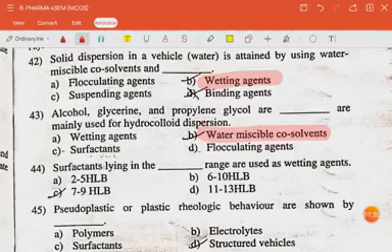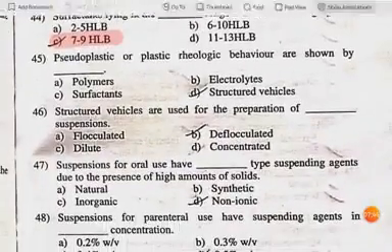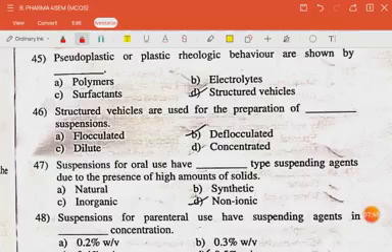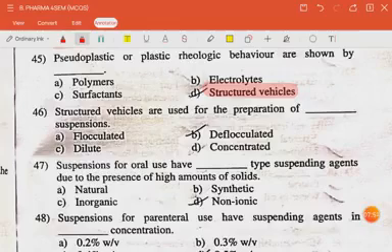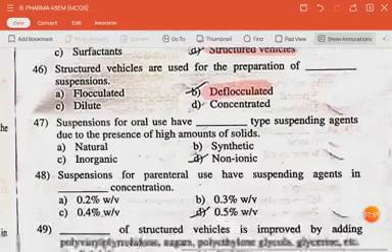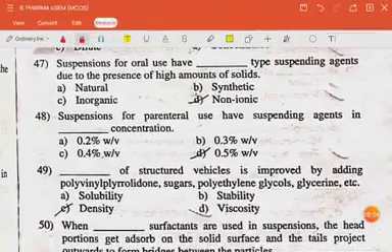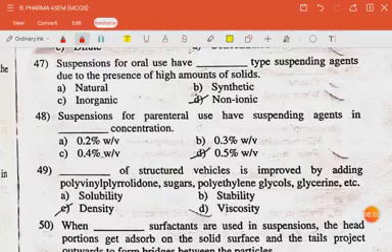The next question is surfactants lying in the dash range are used as wetting agents. The answer is 7 to 9 HLB. The next question is pseudoplastic or plastic rheologic behavior are shown by structured vehicle. The next question is structured vehicle are used for the preparation of deflocculated suspensions. The next question is suspension for oral use have dash type of suspending agents due to the presence of high amount of solid. The answer is non-ionic.